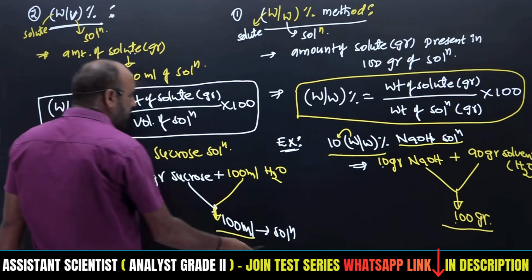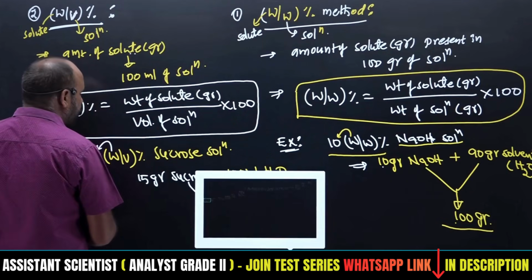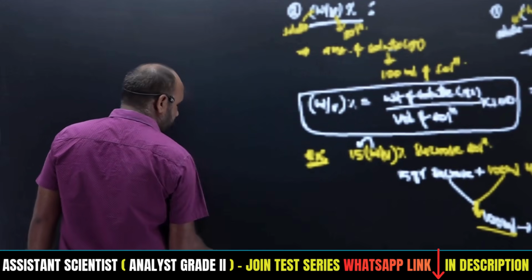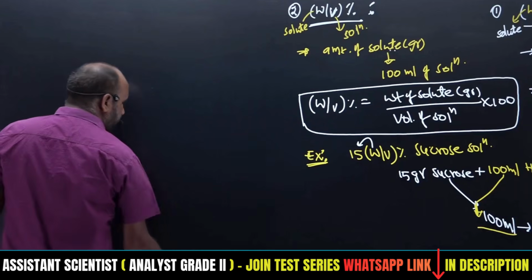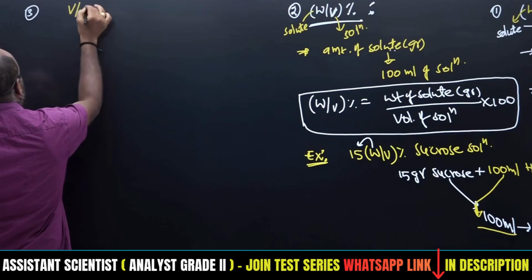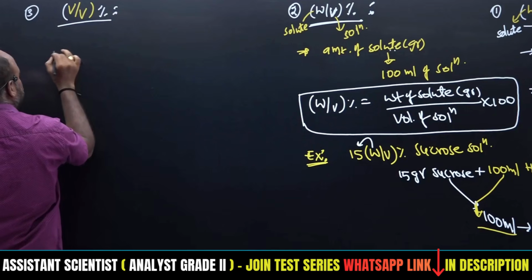Then coming to volume by volume, both are in volume only, similar to weight by weight. The third category is volume by volume percentage, so directly I am giving the definition.